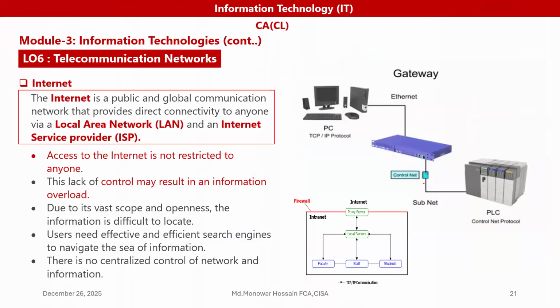Now the internet. What is the internet? The internet is a public and global communication network. We know that it provides direct connectivity to anyone via LAN and an internet service provider, that means ISP. Through the LAN and ISP, we connect to the internet.